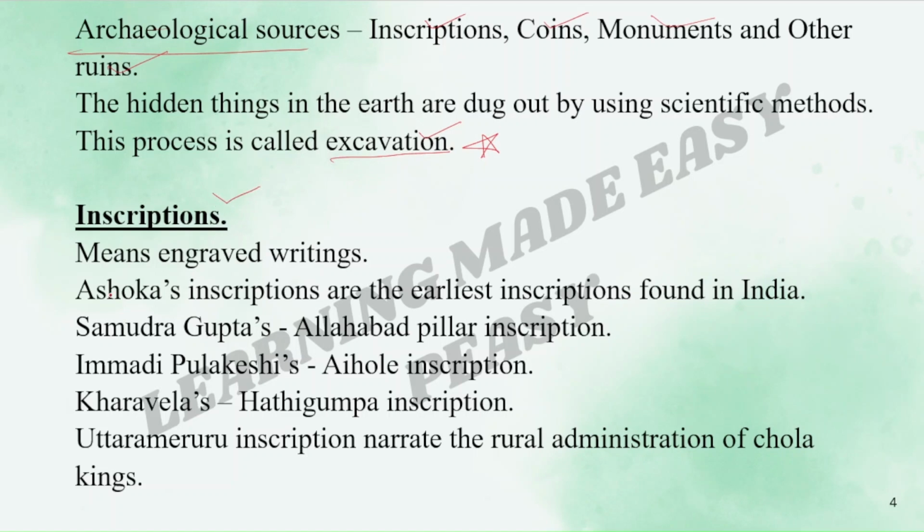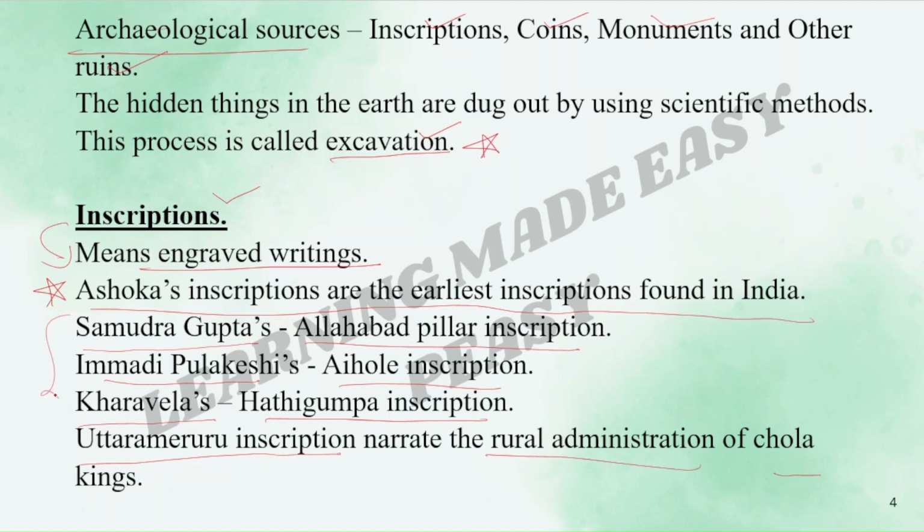First, let us see the inscriptions. Inscriptions means engraved writings. Ashoka's inscriptions were the earliest inscriptions found in India. This is very important. Whose inscriptions were the earliest inscriptions found in India? It was Ashoka's inscriptions. The other inscriptions are also very important, like Samudragupta's Allahabad pillar inscription, Immadi Pulakeshi's Aihole inscription, Kharavela's Hathigumpha inscription, and the Uttaramerur inscription, which narrates the rural administration of the Chola kings. All these inscriptions are to be remembered, they are very important.